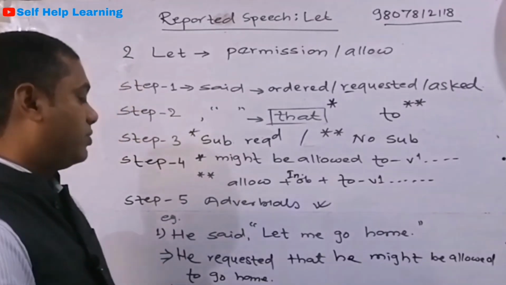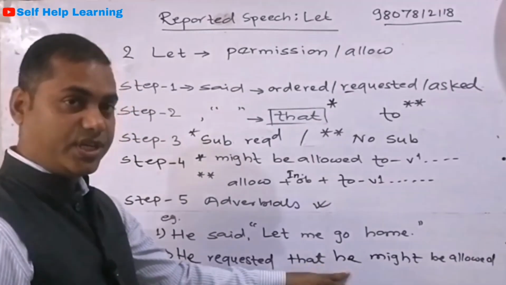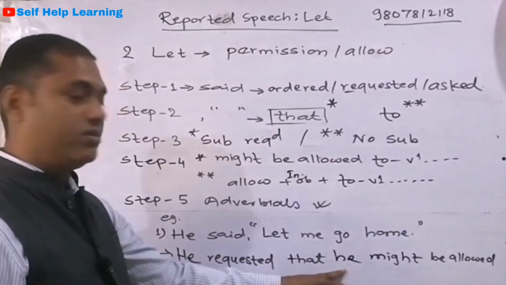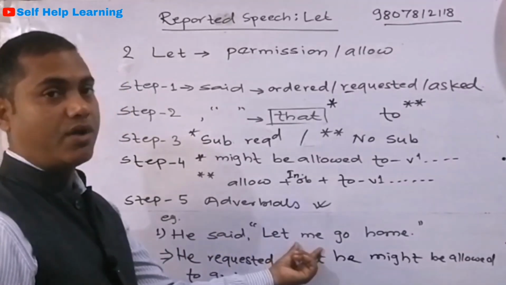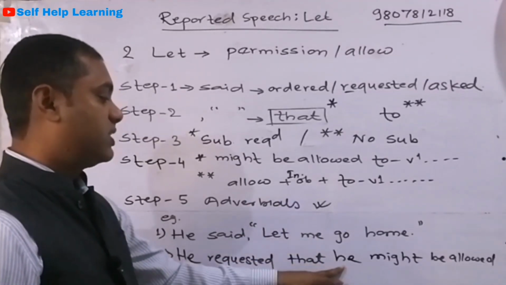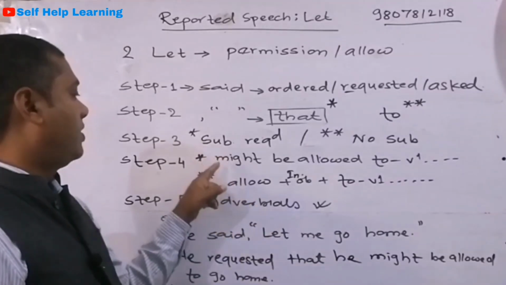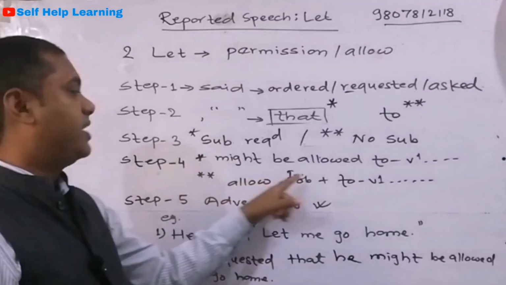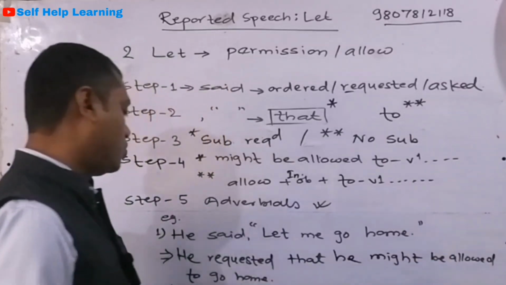So what we have to do is, if we are using that conjunction, we have to take a subject, and the subject is taken according to the reporting verb and the types of pronoun used. So he requested that. The subject is he, and then, as we see in step 4, the verb is might be allowed to do something. So he might be allowed to go home.